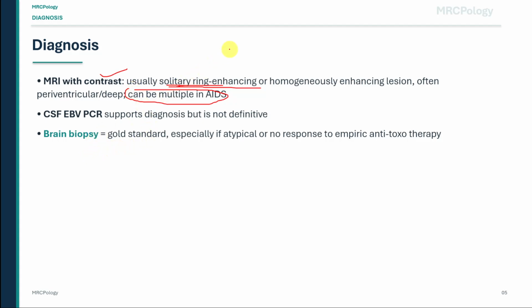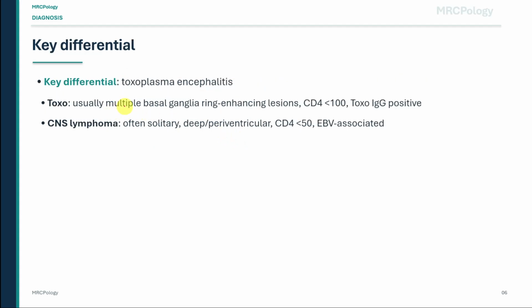Toxoplasmosis usually causes multiple ring-enhancing lesions in the basal ganglia, often with a CD4 count below 100, and toxoplasma IgG is usually positive. Primary CNS lymphoma is often solitary, deep or periventricular, EBV-associated, and classically occurs with a CD4 count below 50. CSF EBV PCR can support the diagnosis, but it is not definitive. Brain biopsy remains the gold standard, especially if the imaging is atypical or if there is no response to empiric antitoxoplasma therapy.